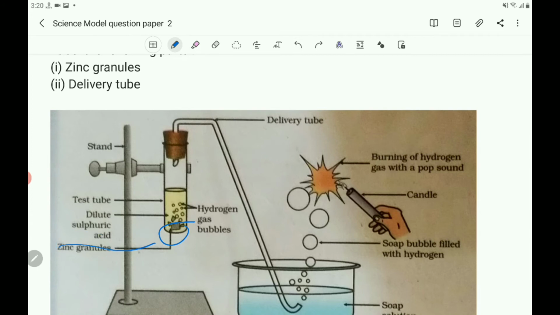And next, delivery tube. This is the delivery tube, shown here. Know that the hydrogen gas which liberates is a burning gas and it catches fire when a candle is brought near the hydrogen. Burning of hydrogen gas with a pop sound.